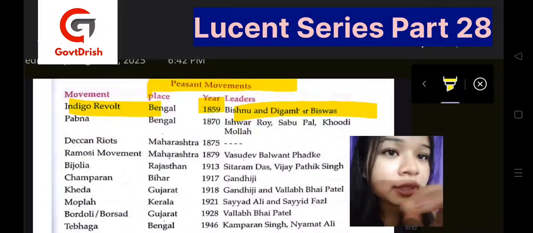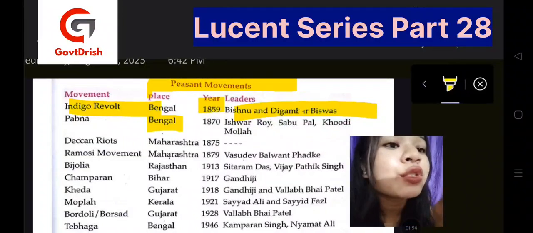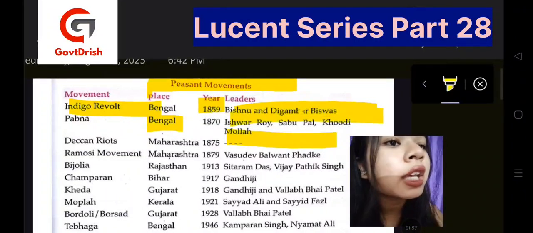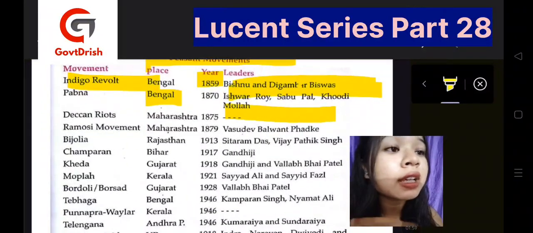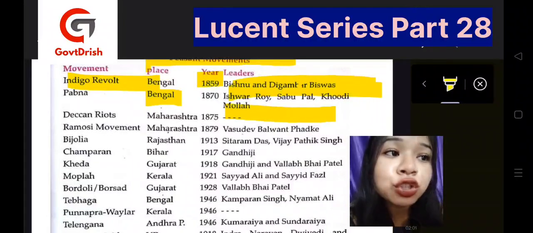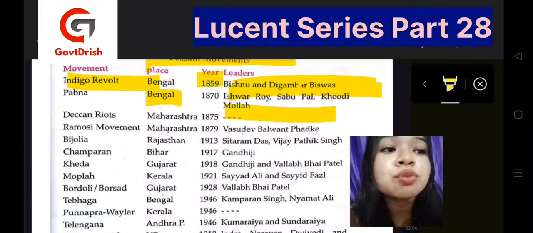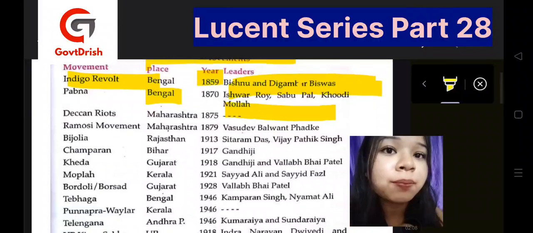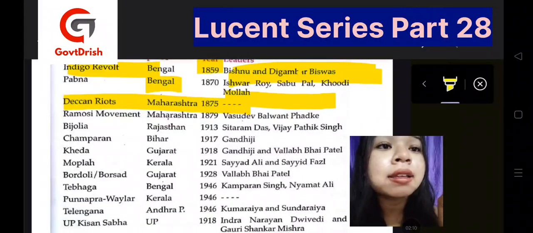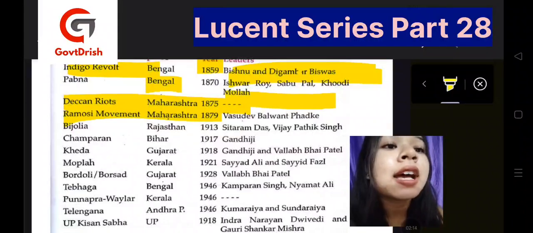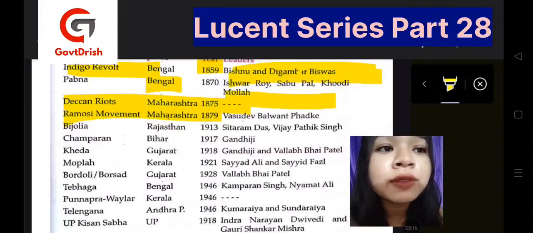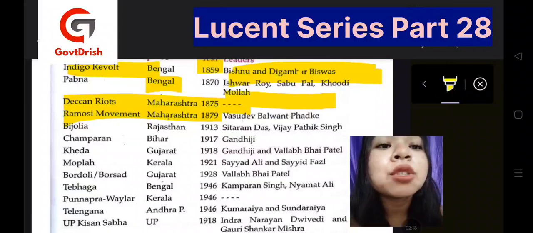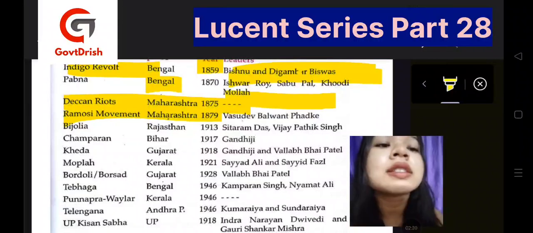We have then Pabna, that was in Bengal. Ishwar Roy, Sabukal, Khudi Mullah. Okay, so questions can come like in which year a movement happened, or which leader was included in which movement. In such a way, it can come. Deccan riots and Ramosi movement, Maharashtra. Then we have the leader Vasudev Balwant Phadke. Then we have Bijolia, that was in Rajasthan, and this is the year, Sitaram Das, Vijay Pathak Singh.